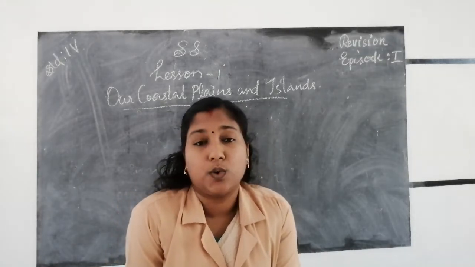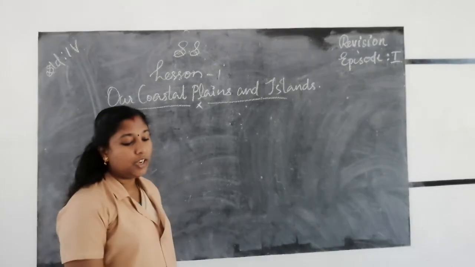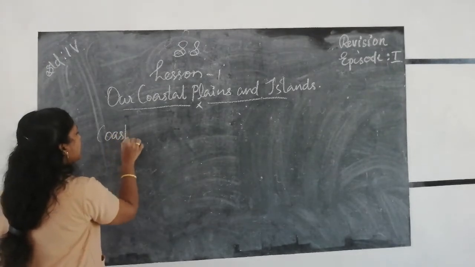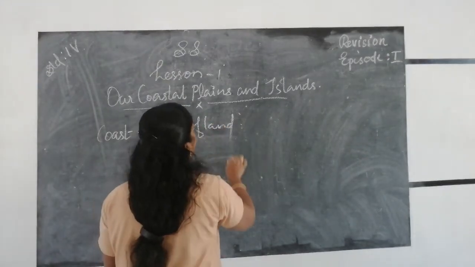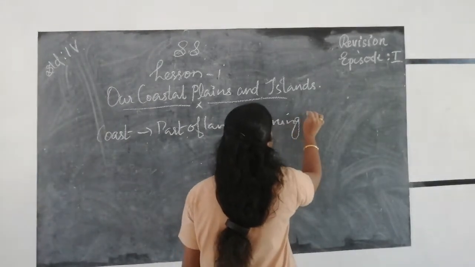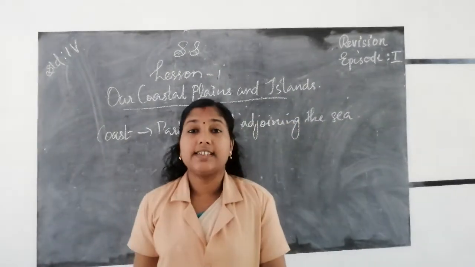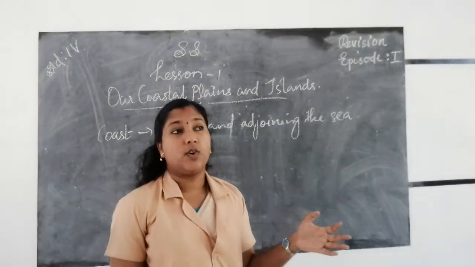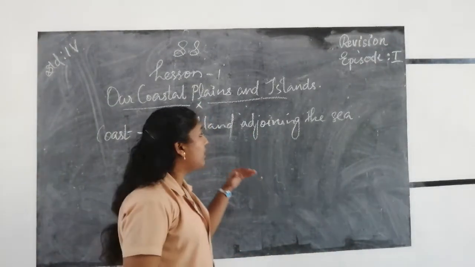What is a coast? Coast means the part of the land adjoining the sea. Then coastal plains means the place where the land adjoining the sea is called coastal plains.